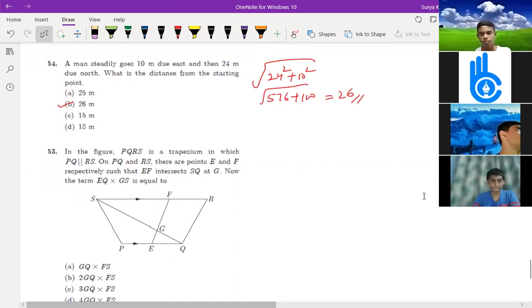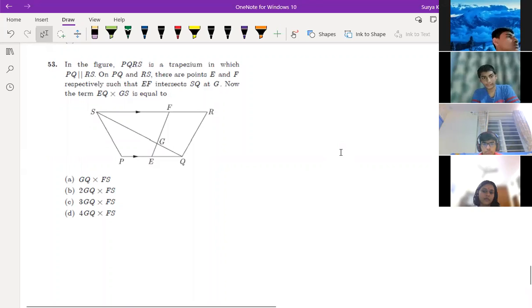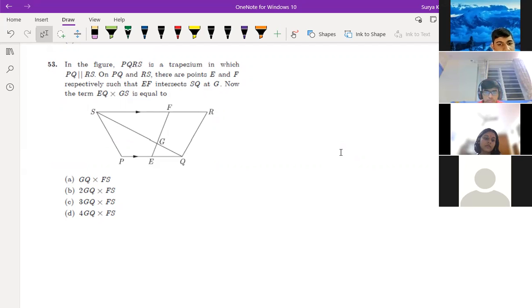Okay, next, 53rd. In the given figure, PQRS is a trapezium in which PQ is parallel to RS. There are points E and F respectively, such that EF intersects SQ at G.